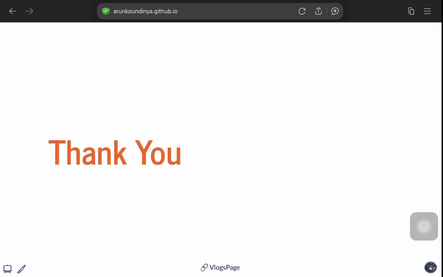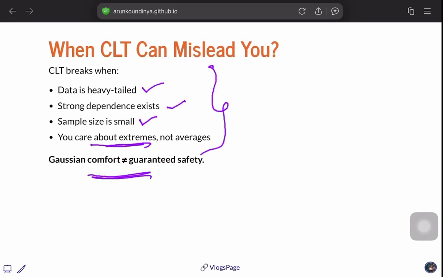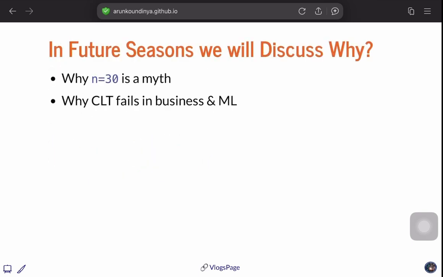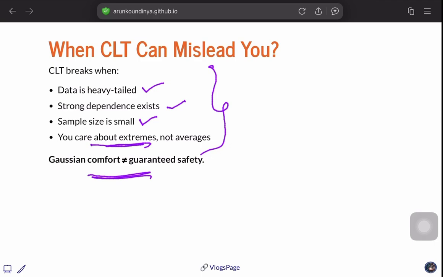I just want to leave you with one thought with this slide, because I have said that CLT can mislead you. Maybe in future seasons, I'll discuss why n equal to 30 is a myth, especially in the business and ML world, and why at times CLT fails, for one reason most importantly: when we care about extremes but not about averages.